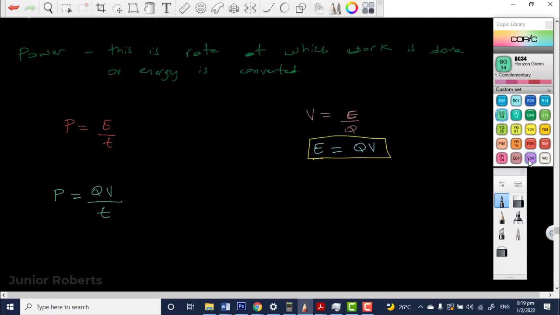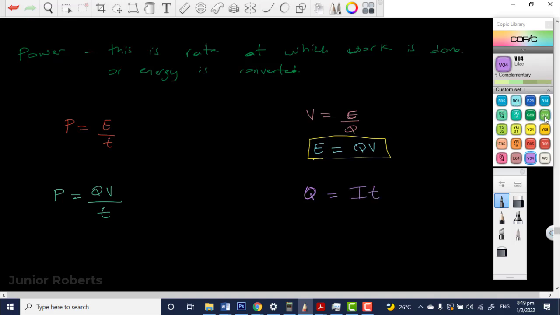Yes, sir. Now, somewhere before, we would have written an expression for Q in terms of current and time. So charge Q in terms of current and time is equal to what? Current multiplied by the time. Absolutely, right? So Q is equal to I times T.